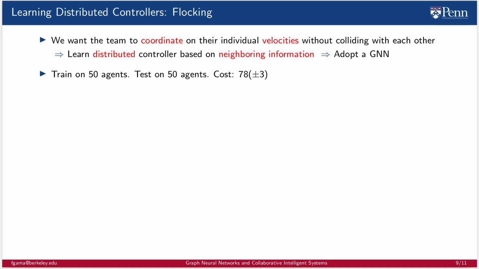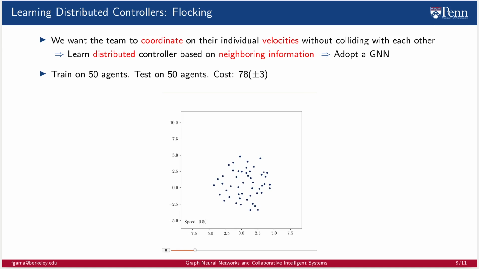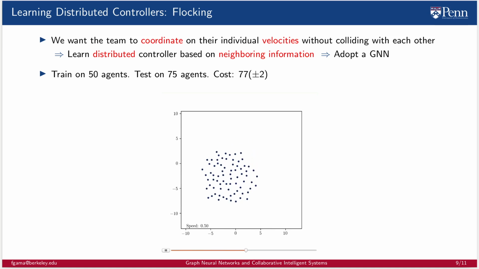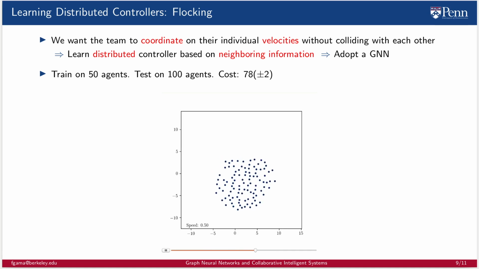In the application of flocking, we want the team to coordinate on their individual velocities without colliding with each other. We want to learn a distributed controller based on neighboring information, so we adopt a GNN. We show the results of training on 50 agents and testing on 50 agents, and we see it works. But we see it also scales and transfers, since we take the same trained architecture on 50 agents and test it on 75 agents and still works, and even 100 agents and still works.